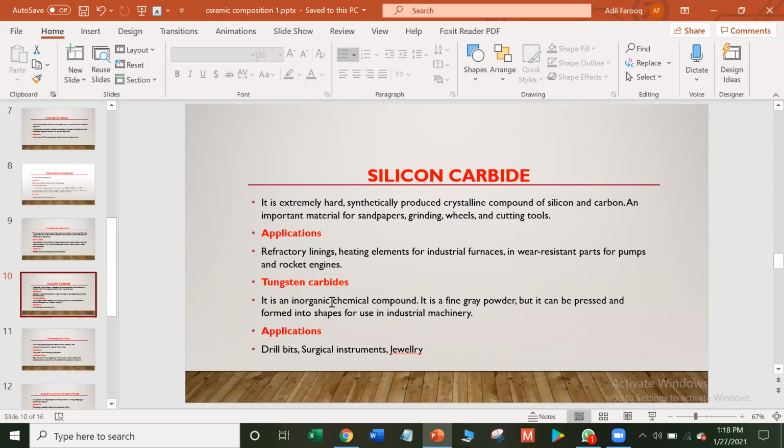Tungsten carbide is an inorganic chemical compound. Inorganic means it does not contain carbon or hydrogen. It is a fine gray powder, but it can be pressed and formed into shapes for use in industrial machinery. Applications of tungsten carbide: it is used as drill bits. Drill bits are cutting tools used to remove material to create holes, almost always of circular cross section. Tungsten carbide is also used in surgical instruments and jewelry.